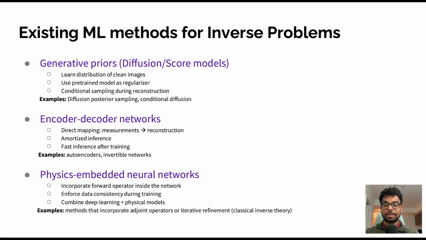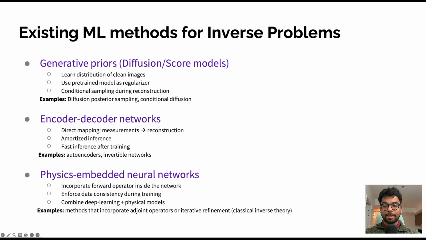A third direction integrates the physics directly into neural networks. Here, the forward operator is embedded inside the architecture or loss function so that the reconstruction remains consistent with the measured data. Some examples include methods that incorporate adjoint operators or iterative refinement inspired by classical inverse theory.